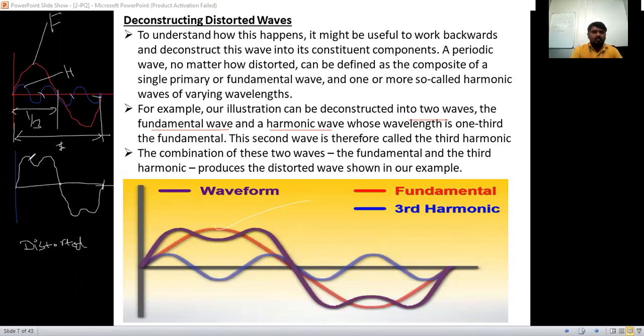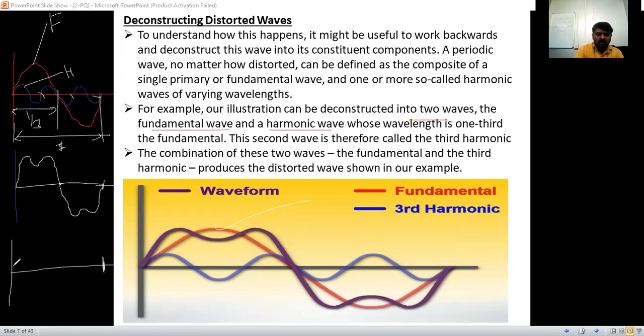Seventh means, in one cycle, in the same period I will draw the 7th harmonic also. You can see, check that. Seventh harmonic I will draw here. So this is the period, the total wavelength of the fundamental frequency.